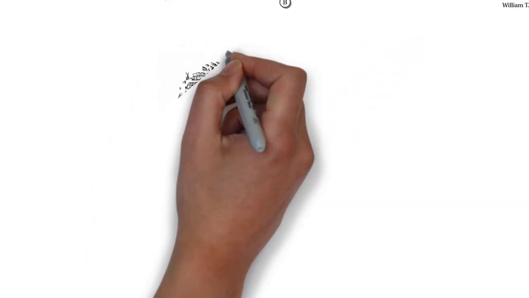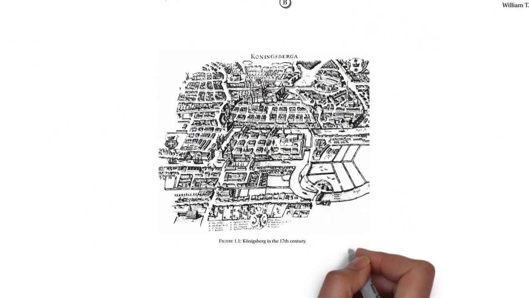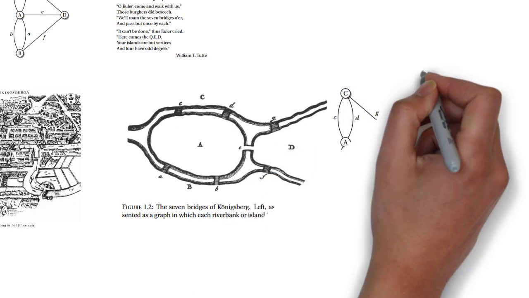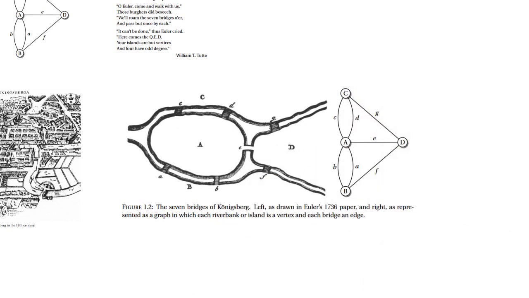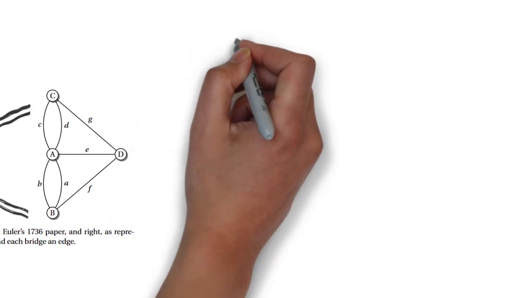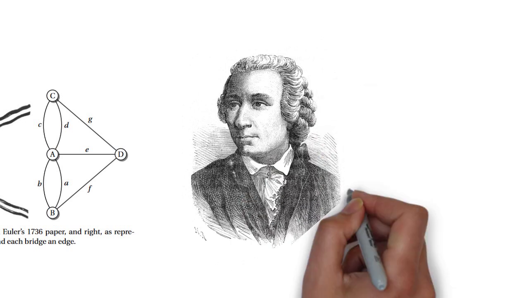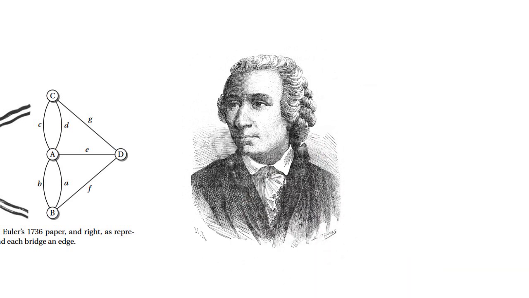William T. Tutte. We begin our journey into the nature of computation with a walk through 18th century Konigsberg, now Kaliningrad. As you can see from figure 1.1, the town of Konigsberg straddles the river Pregel with 7 bridges, which connect the 2 banks of the river with 2 islands. A popular puzzle of the time asked if one could walk through the city in a way that crosses each bridge exactly once. We do not know how hard the burghers of Konigsberg tried to solve this puzzle on their Sunday afternoon walks, but we do know that they never succeeded.